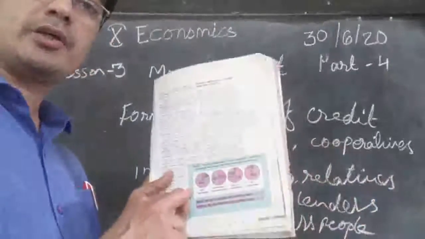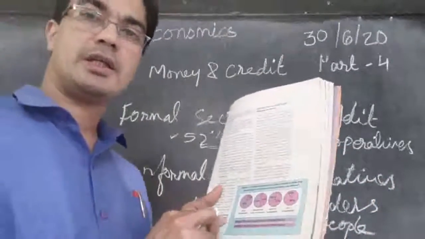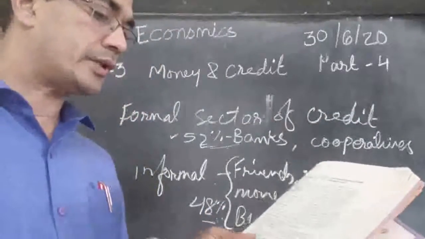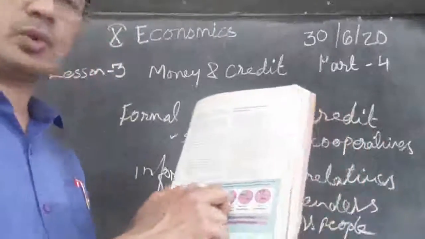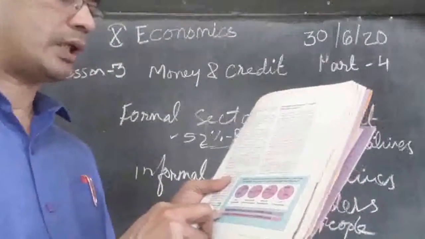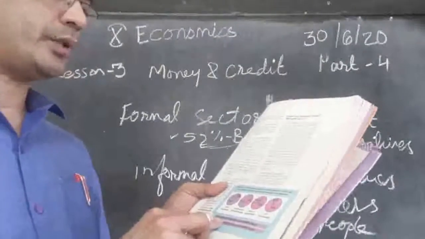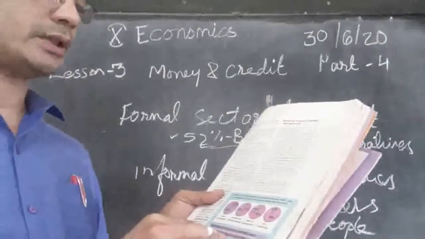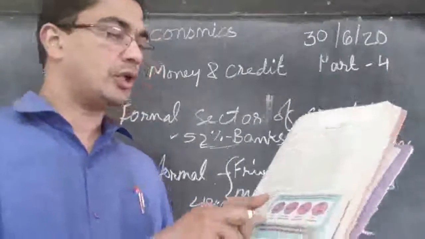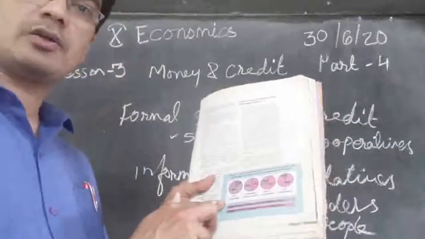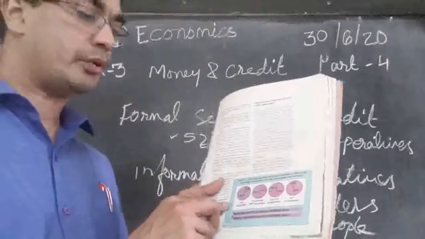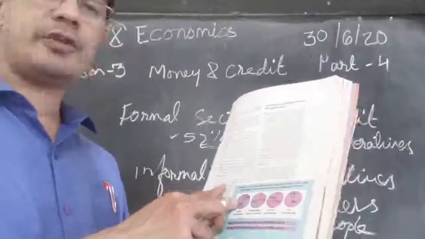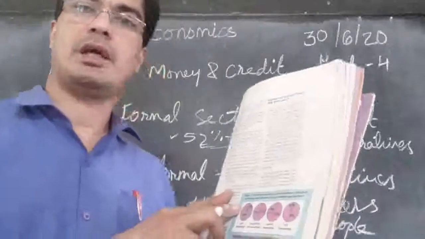So it is a graph of people who have taken loans in the year 2003, and you can see the poor households, they have taken, you can see the two colors given there. The blue color indicates the percentage of loans taken from the informal sector. The purple is the percentage of loans taken from the formal sector. So the poor families, from where did they take loans? 85% of the people took loans from the informal sector, giving high interest. Only 15% of the people went to the bank for taking a loan.